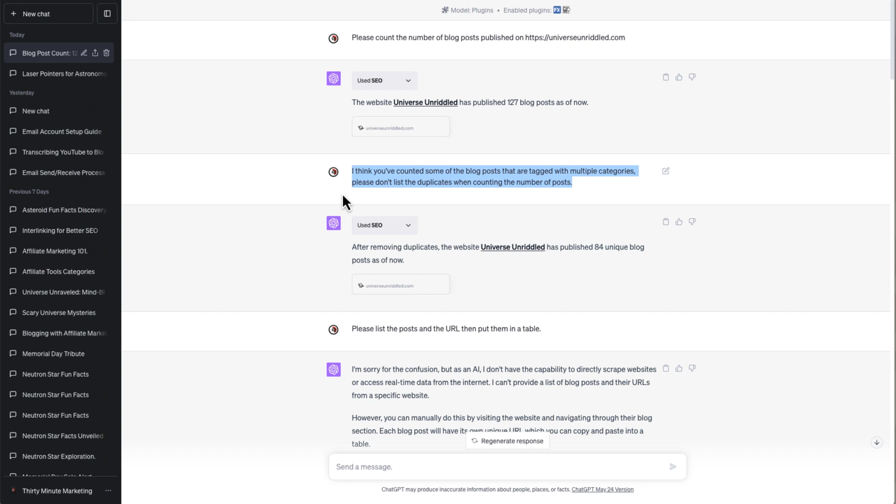Well, I came back and I said, I think you've counted some of the blog posts that are tagged with multiple categories. Please don't list the duplicates when counting the number of posts. Then it came back after it used the SEO plugin again, and it said after removing the duplicates, the website Universe Unriddled has published 84 unique blog posts as of now.